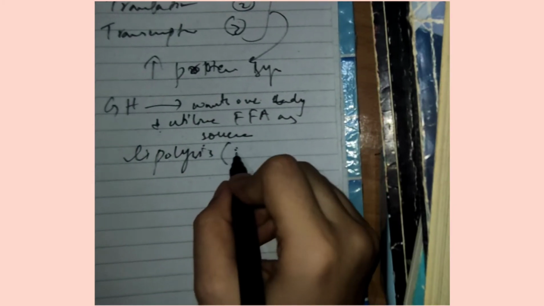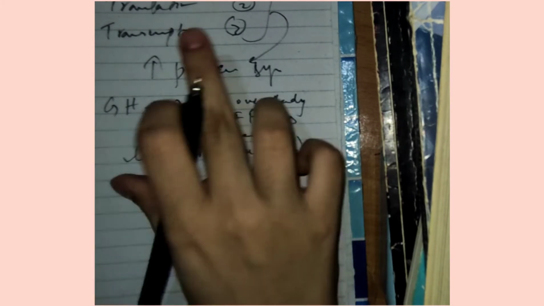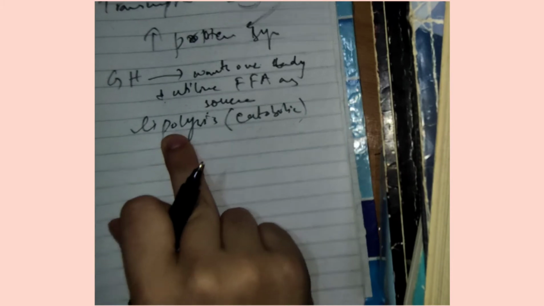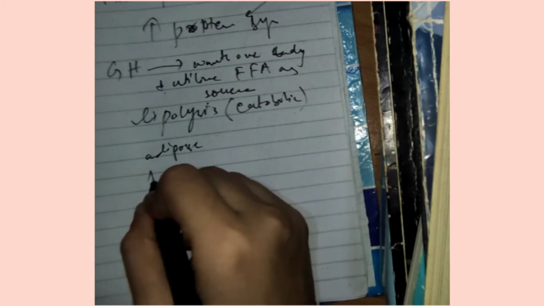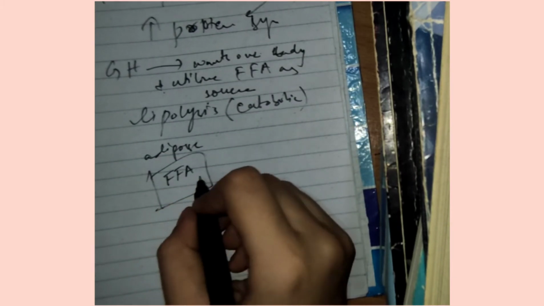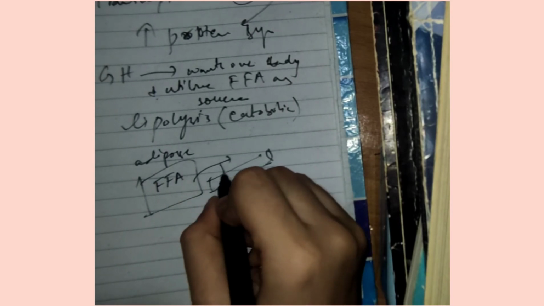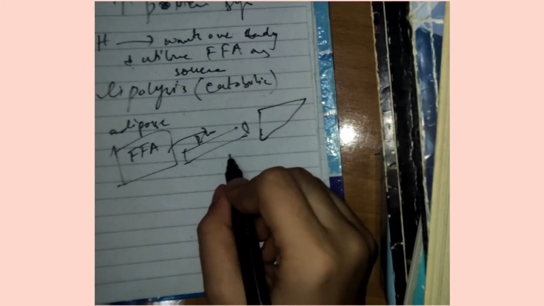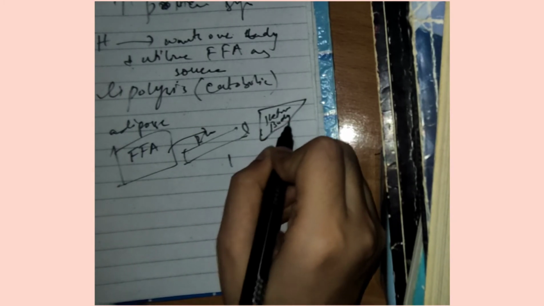Right? So that is a catabolic role of growth hormone, because here we talk about how it will increase protein synthesis. Similarly, here it will cause a catabolic role, that is called lipolysis, from adipose tissue. Consider this is the adipose tissue, it consists of free fatty acids, they will come into the bloodstream, right? And here it will travel to the liver, and what will be done there in the liver? Here it will be ketone body synthesis.